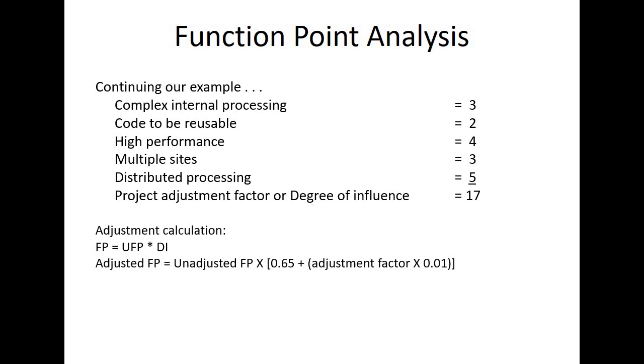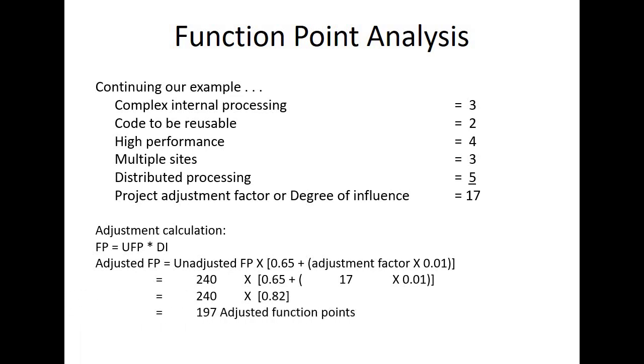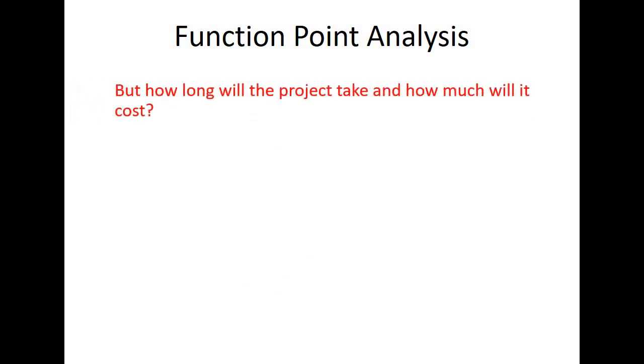So what we are getting is adjusted function point equals unadjusted function point into 0.65 plus adjustment factor into 0.01, right? So this is what we get. So 240 into 0.65 plus 17 into 0.01. So 240 into 0.82. This is what we get, which equals 197 adjusted function points. So this adjusted function point is for the total project.